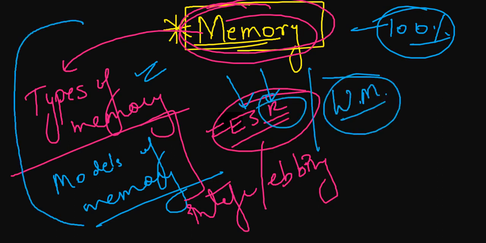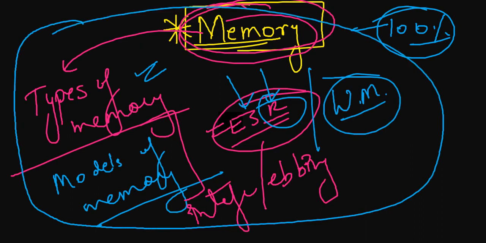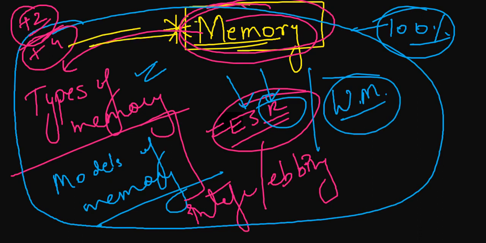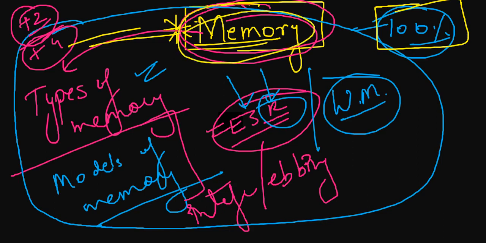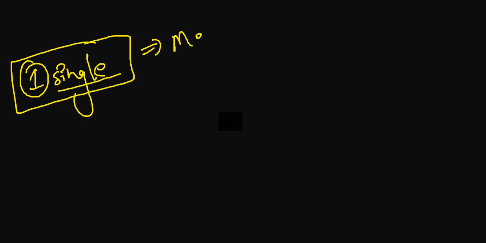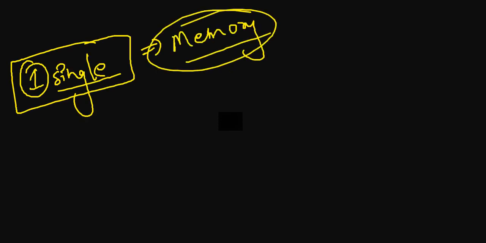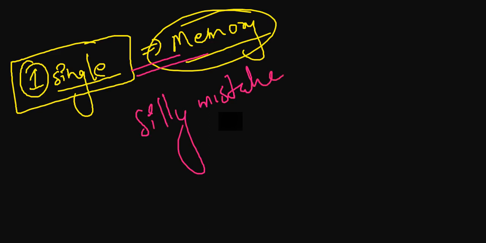If you do all these things, then it will be sure that you will not lose your +2 or +4 marks if the question is coming from this topic, and it will definitely come 100% from memory, because it is highly unlikely that they will not ask a single question from this topic. At least a single question will be coming from memory. So why should we not prepare this thoroughly, so that we do not miss anything? We should not make any silly mistakes. What we often do is that in the easy topics, we make silly mistakes.